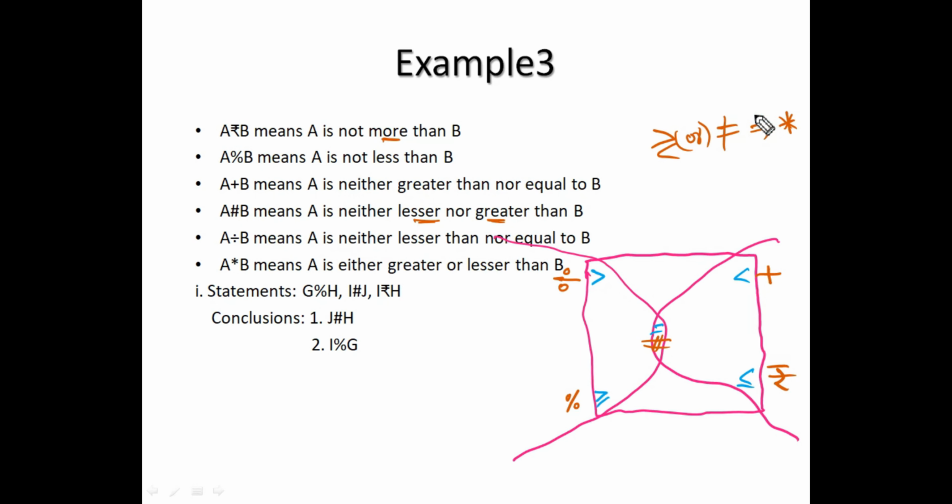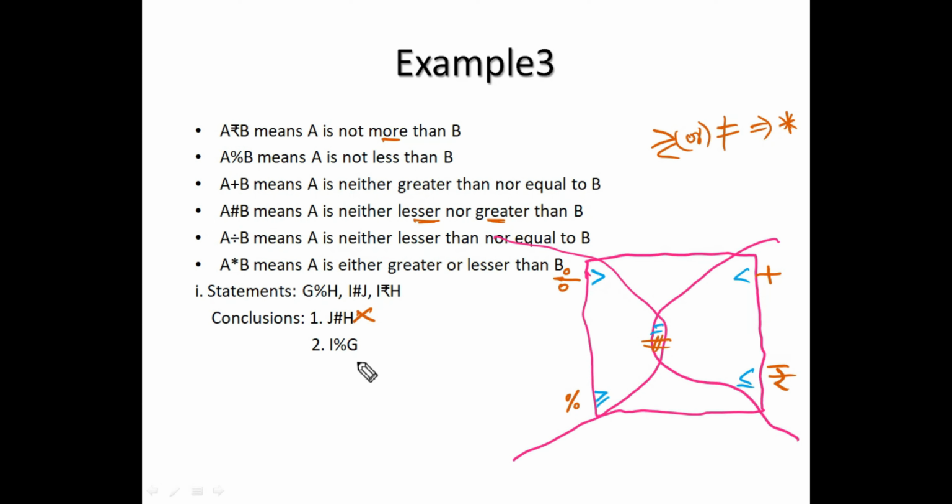So with this decoded form, we'll try to solve the first question. Directly come to the conclusions. J to H. So J to I to H. J to I is hash in the reverse order. I to H is rupee. Hash in the reverse order is also hash only. If we combine this hash with the rupee, the result will be rupee, but the given is hash. So it does not follow.